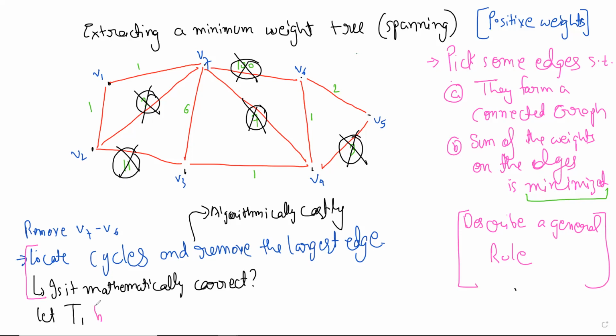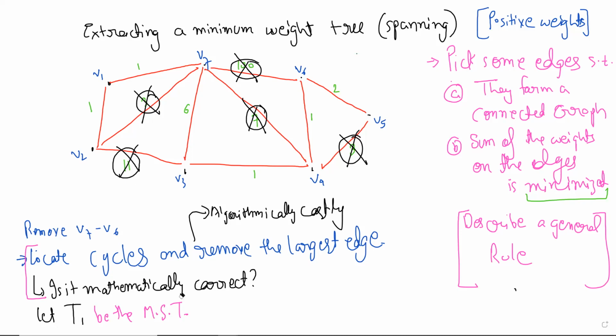Let T1 be the tree. I'm using the terminology MST, minimum spanning tree, because in the future, when you formally read advanced topics, you can read about it.